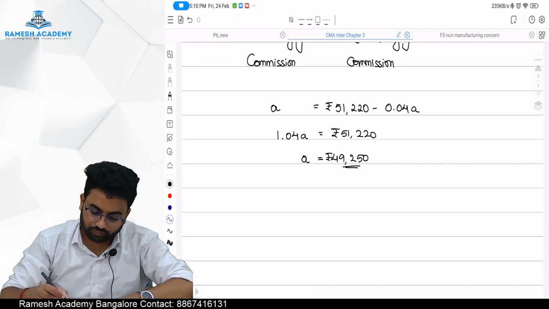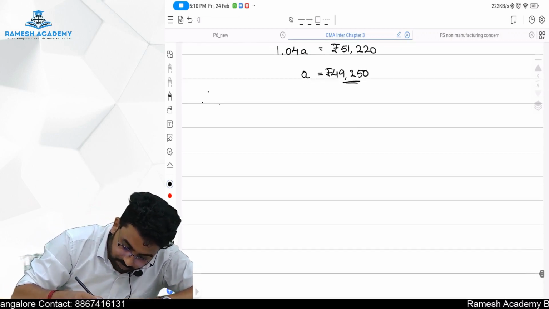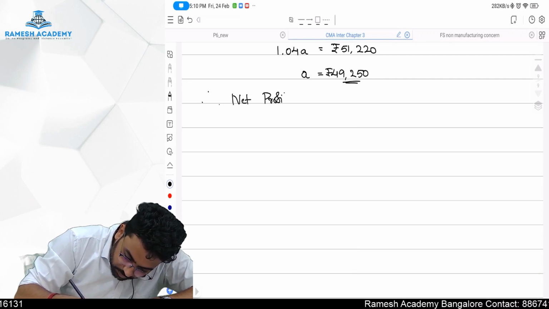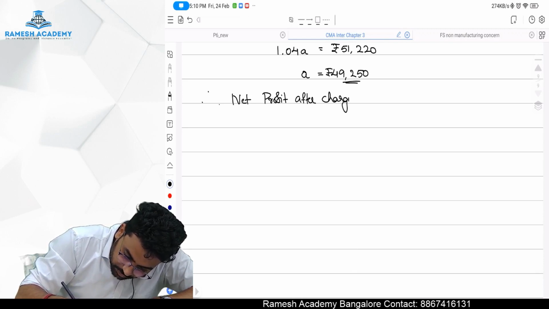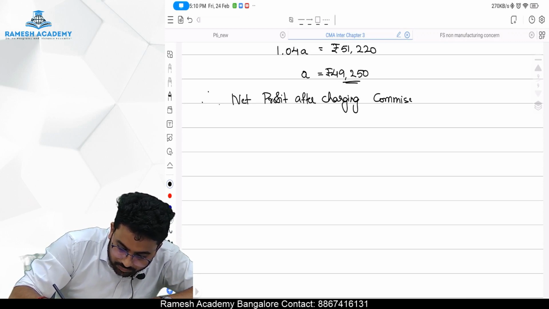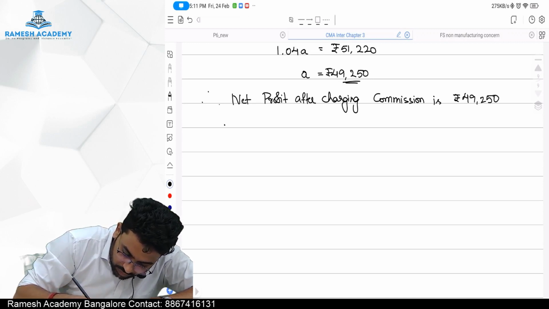Therefore net profit after charging commission is rupees 49,250.